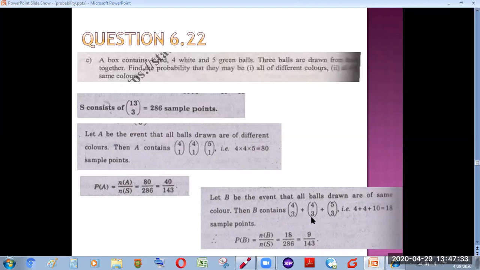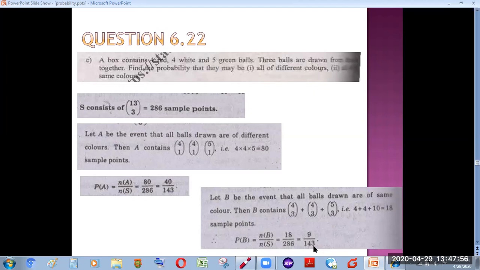So by adding those up, we get a sum of 18. The probability of B will be n(B) divided by n(S), which is 18 divided by 286, the number of sample points in your sample space.